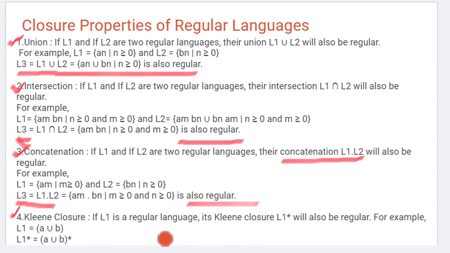Whether it is a single input, or a union, intersection or concatenation, if we apply the Kleene closure, the resultant will also be regular. For example, suppose L1 consists of A union B. If we apply closure, L1 star, that is (A union B) star, will also be a regular language.